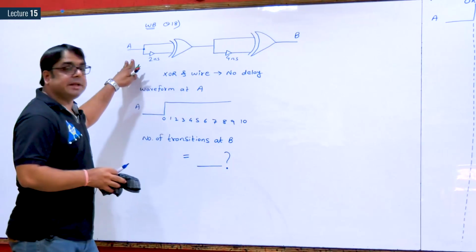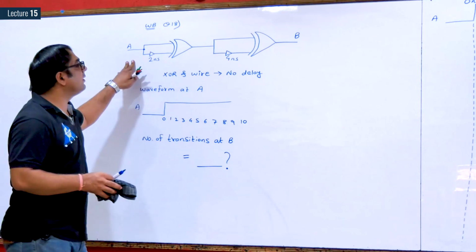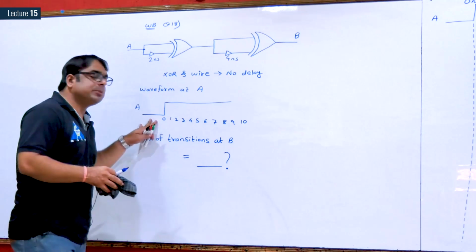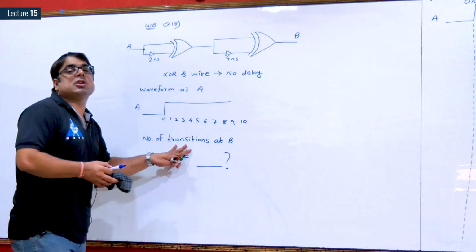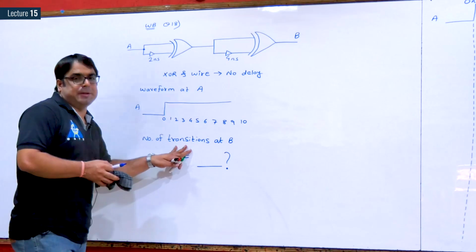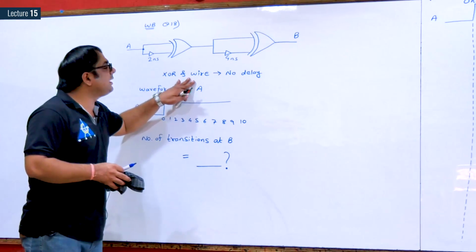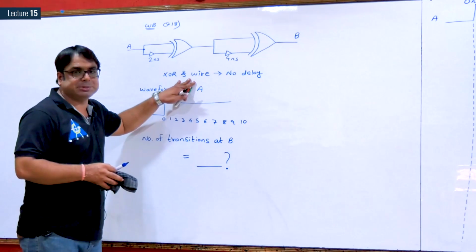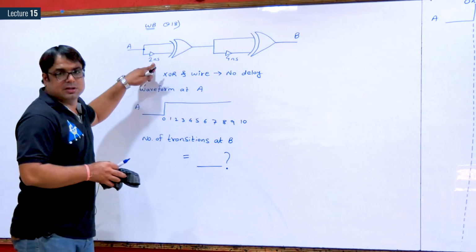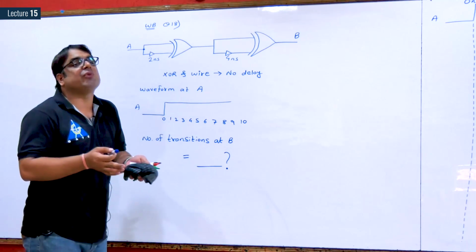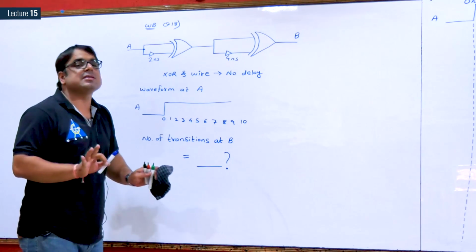Next, question number 18. In this question, a circuit is given. Again, waveform of input is given. This time it is asking how many transitions will be there at the output B. Important information given is there is no delay in XOR gate and any of the connecting wires. But there is a delay in non-inverting buffer. Buffer is obviously by default non-inverting, but still it is given non-inverting buffer. It means it is a buffer only.